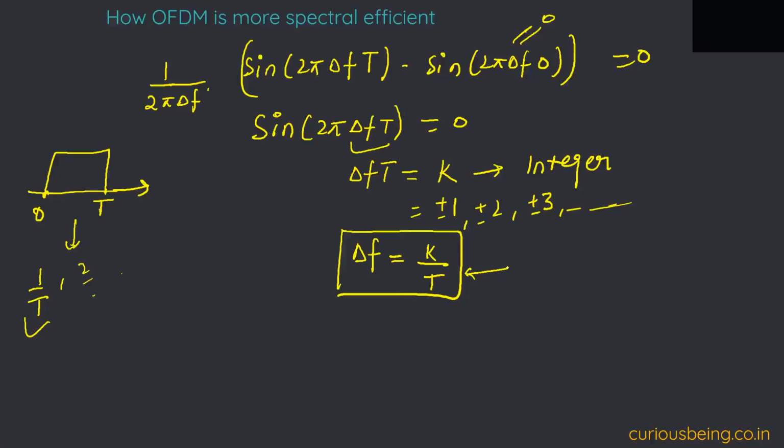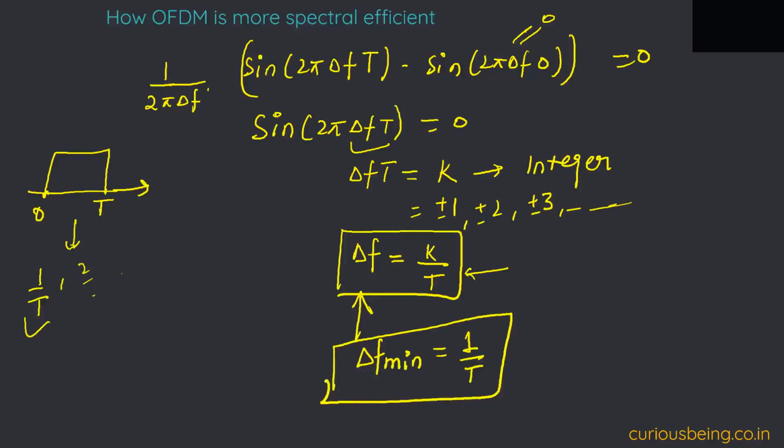Okay, so now there is a condition that the OFDM subcarriers are orthogonal if their subcarrier spacing is satisfied by this equation, or the minimum subcarrier spacing is equal to 1 upon T. If this condition is satisfied, then we can say that the subcarriers, SCs, are orthogonal. Fine.